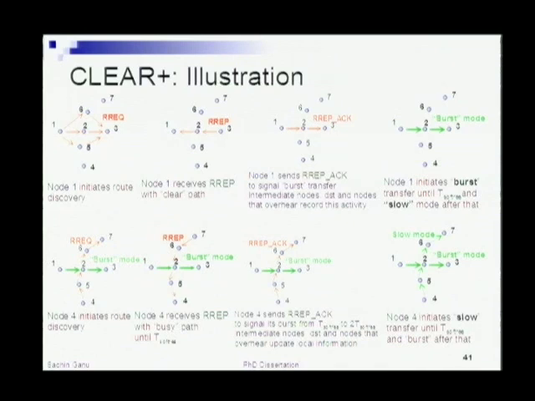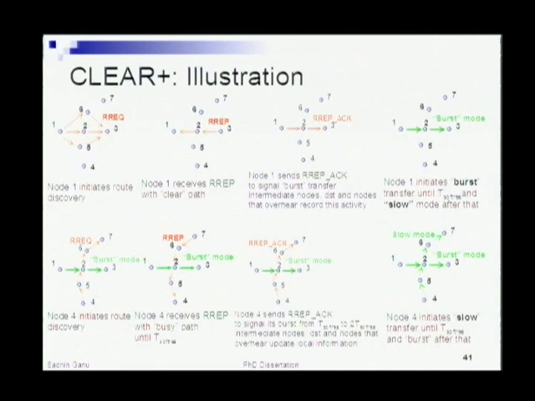So first of all, we allow the control traffic to flow through, and on the way back, node 2, since it is serving the current burst mode, will indicate to node 4 using the route reply field that there is an ongoing burst until T soft reservation, and the route reply will hit the source of the second flow. Once the source has knowledge that there's an ongoing burst, it first sends a confirmation back, indicating to the nodes that I'm going to be sending my own burst at the end of the current burst that's going on.